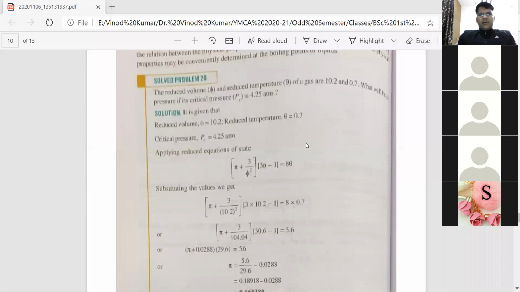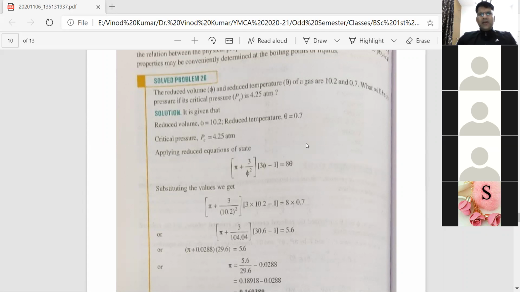The numerical problem is: the reduced volume phi and reduced temperature theta of a gas are 10.2 and 0.7. So we are given the value of phi and the value of theta, and we have to find the reduced pressure if the critical pressure PC is 4.25 atmosphere.